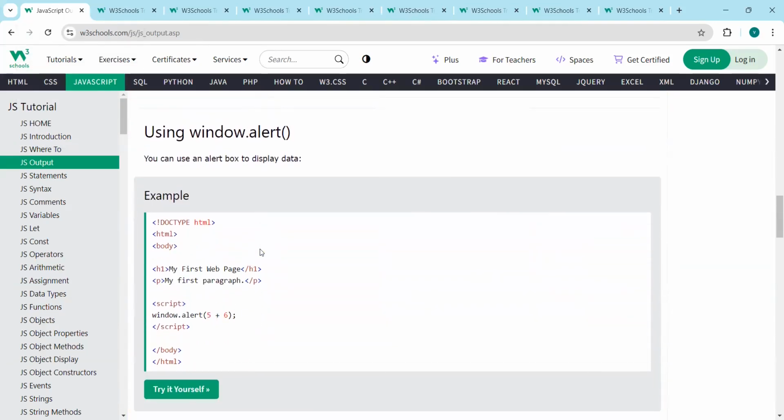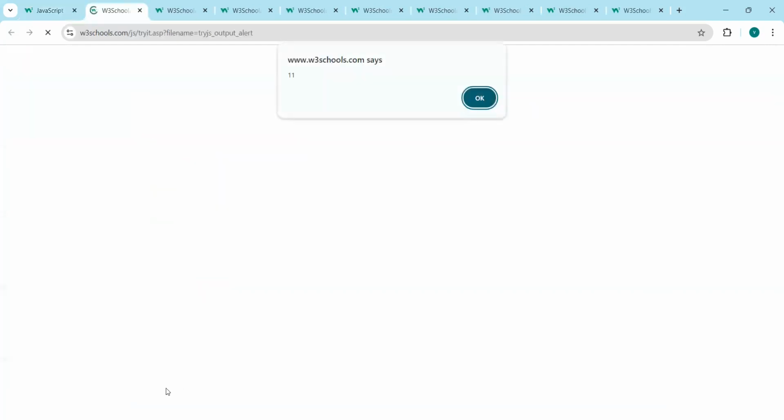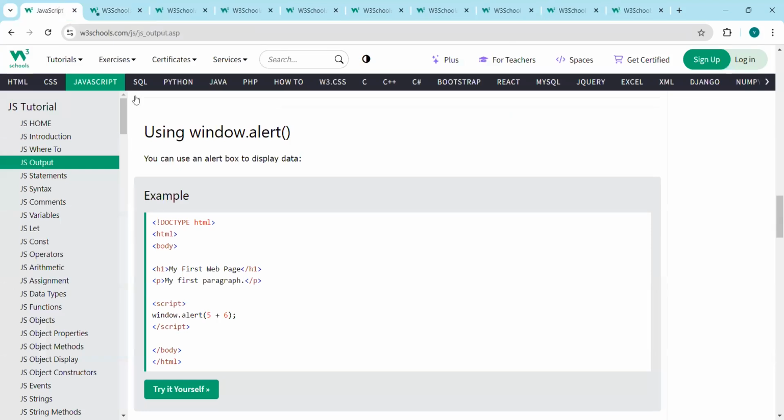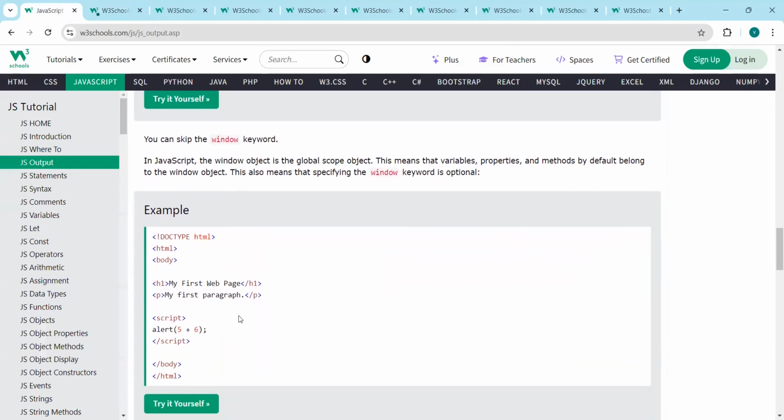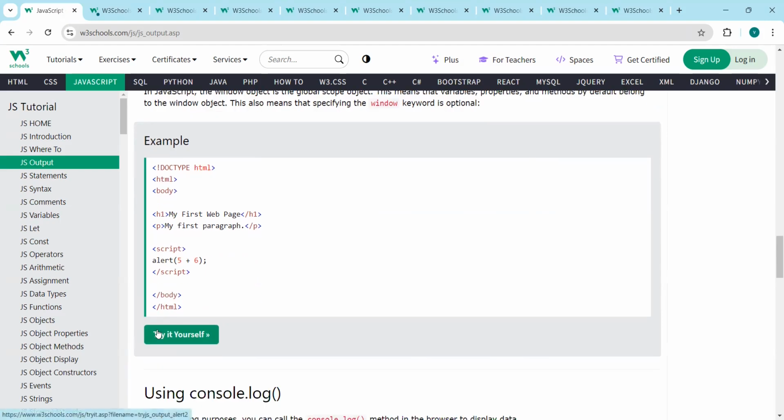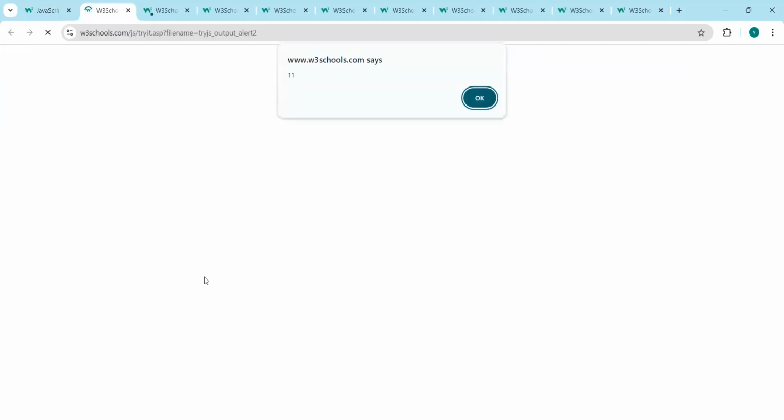You can also use window.alert. When you click here, it will show a pop-up window and display the data, like 11 is being displayed here. We can also remove the window keyword and directly use alert(5 + 6). It will work fine. Yes, it is working fine.